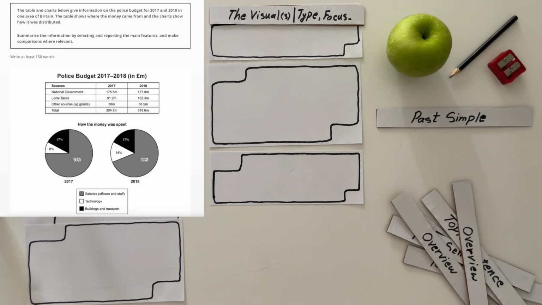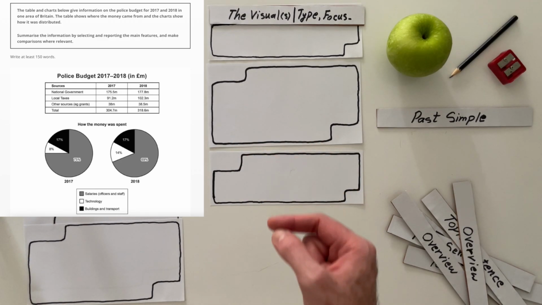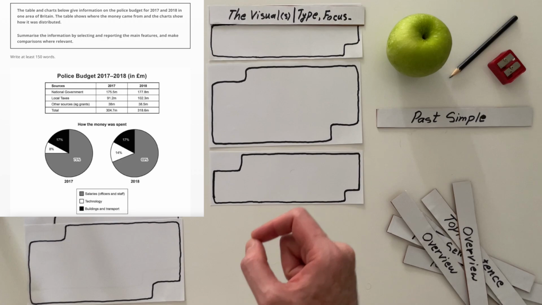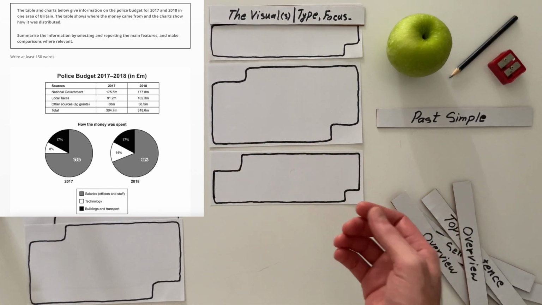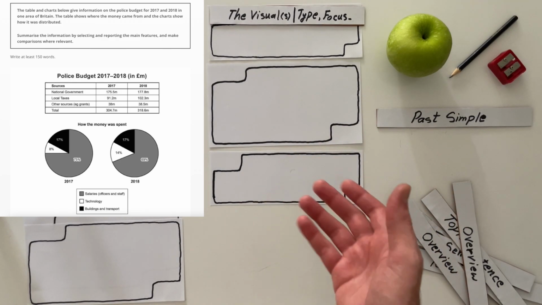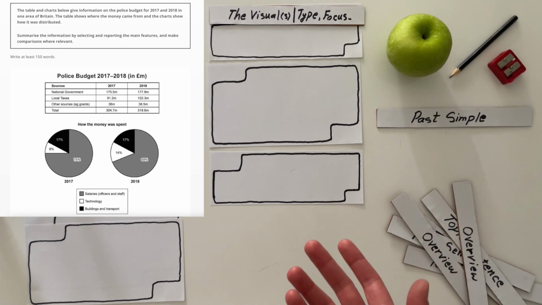Another important element is that the table is a combination. A table usually comes with a combination. Tables are very good next to a bar chart, next to a pie chart, next to maybe two pie charts like here, or line graphs. So you may find tables next to many visuals, and combining the data is always a good idea.